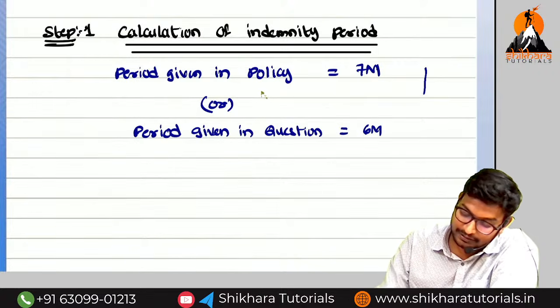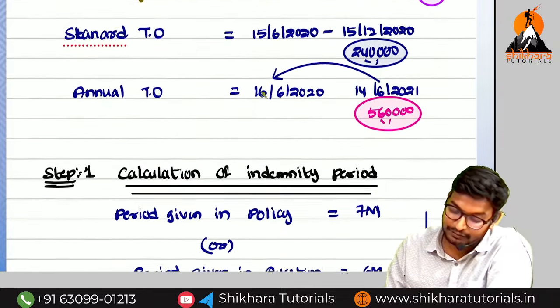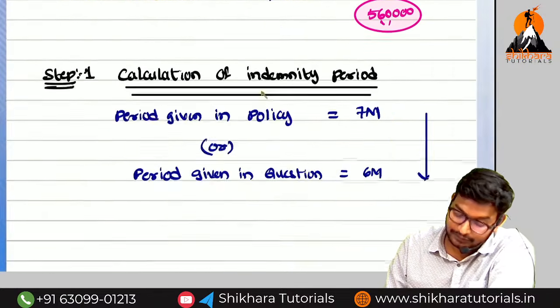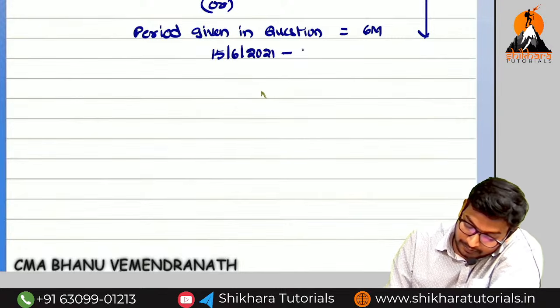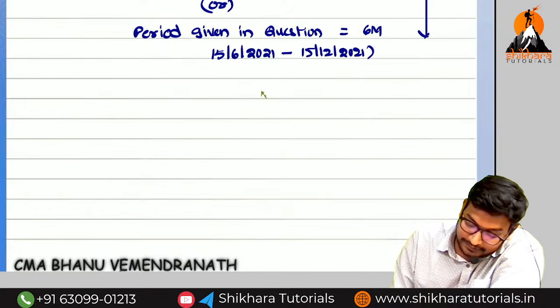Whichever is lower. So from 6 months, where to where? 15/6/2021 to 15th December 2021.